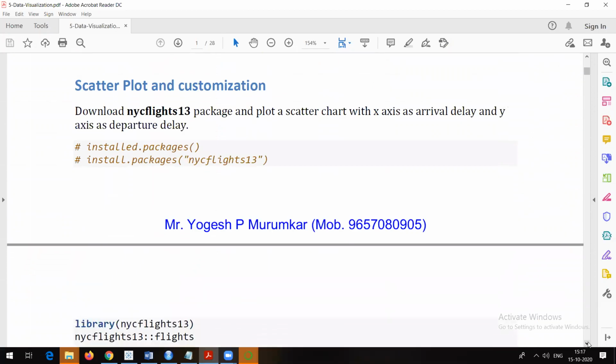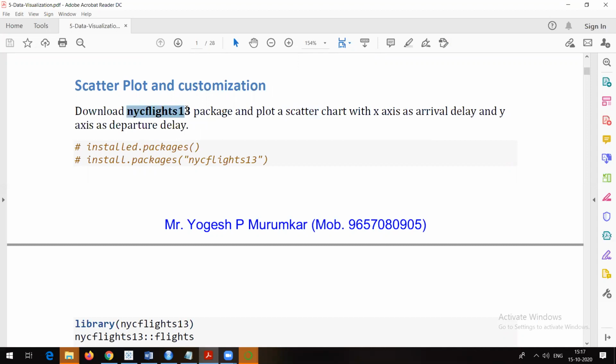Now, there are a lot of plots available in either R or Python. So what we are going to do is make use of one data set called New York Flights 2013, NYC Flights 13. We need a package in R to work on this data. Then we will try to create a plot for that data called a scatter plot. As we need data, I am going to import this in R.